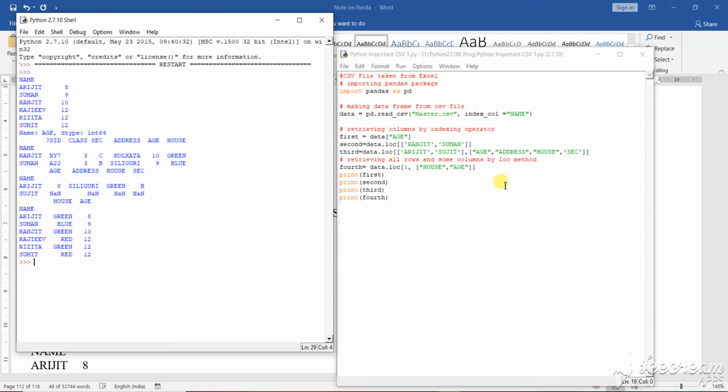What I want to say is, house. Colon, house and age. That means name should be there. This is my index column, so this will be my first column. House will be there. So these are the things there.